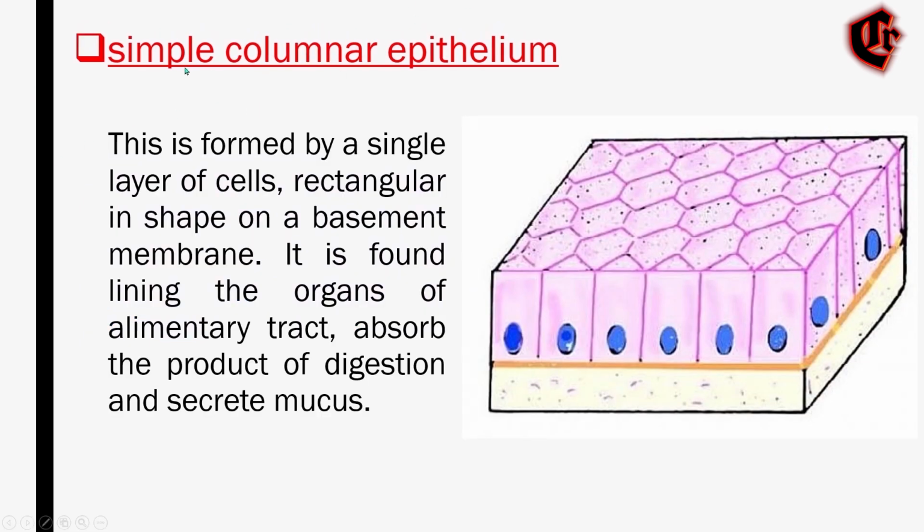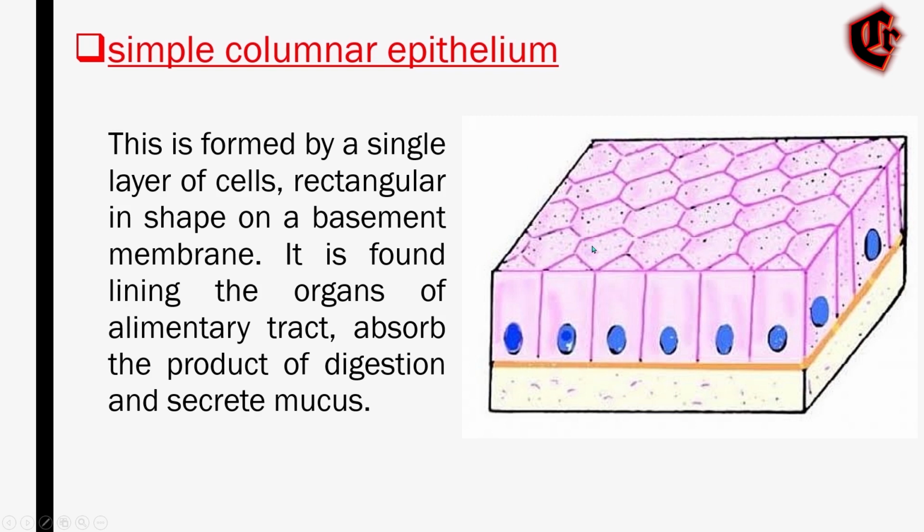Okay, now we'll see about simple columnar epithelium. It is made of a single row of tall, closely packed cells aligned in a row. You can see this picture about how they look.